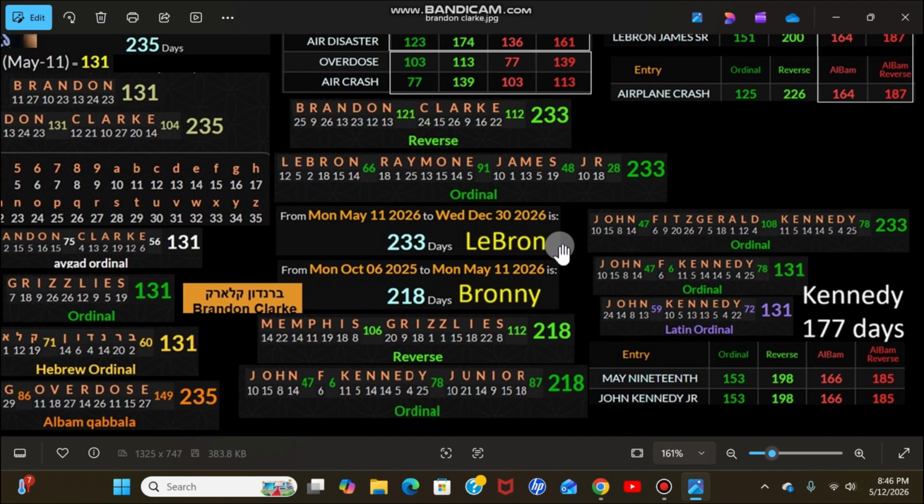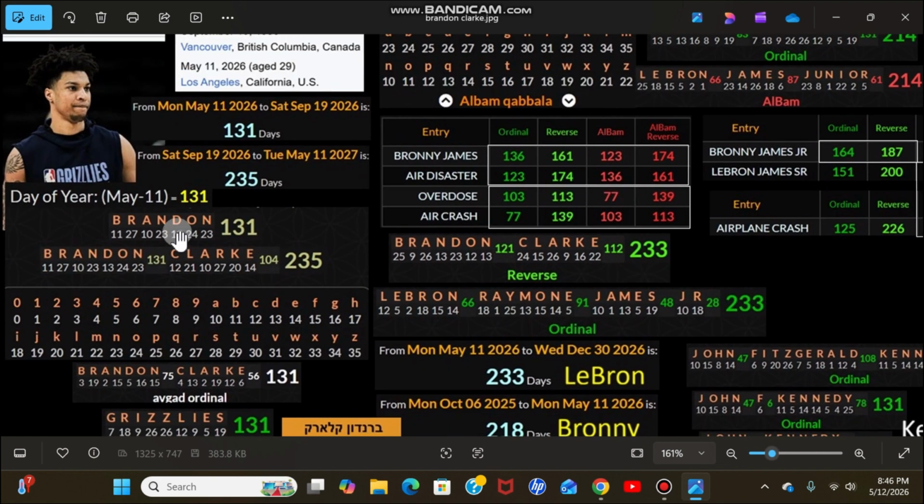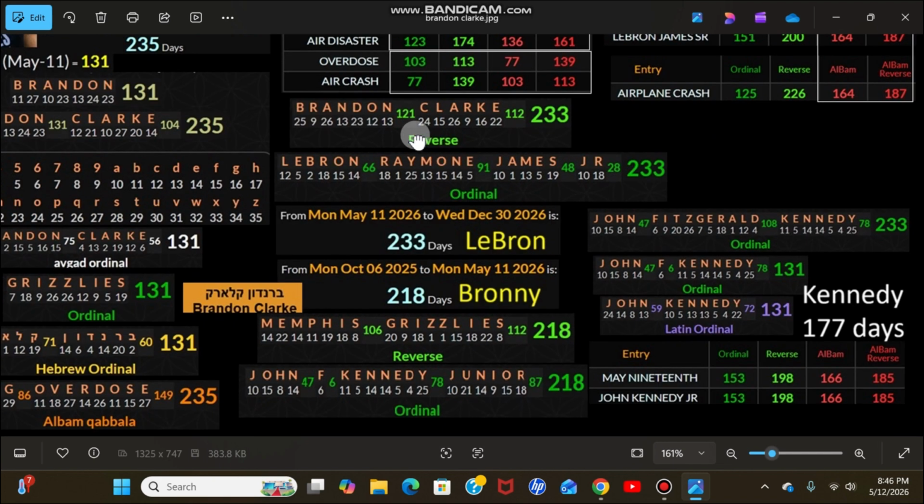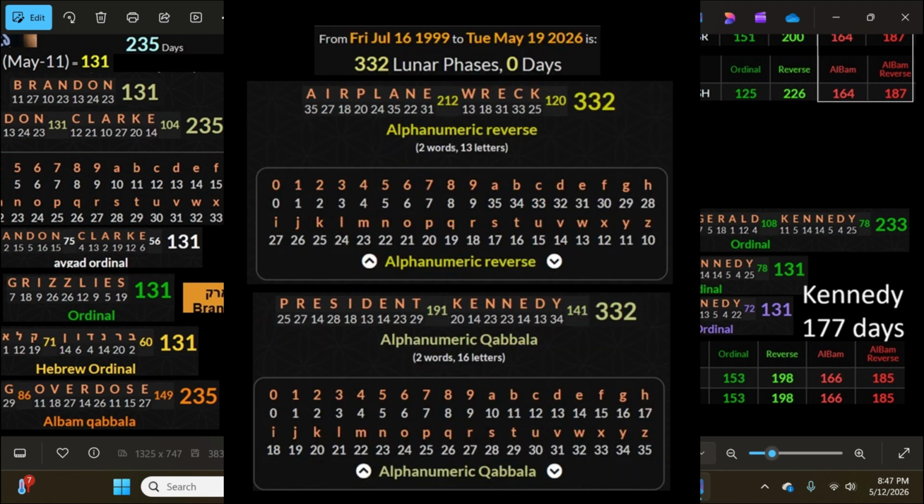But yeah, JFK's full name 233, dying. JFK Jr. died 233 days after his birthday. And John F. Kennedy's 131, like over here. John Kennedy, yeah, May 19th, John Kennedy Jr., full match. Died in a plane crash. And about the 177, Kennedy Sr. died 177 days after his birthday, right?